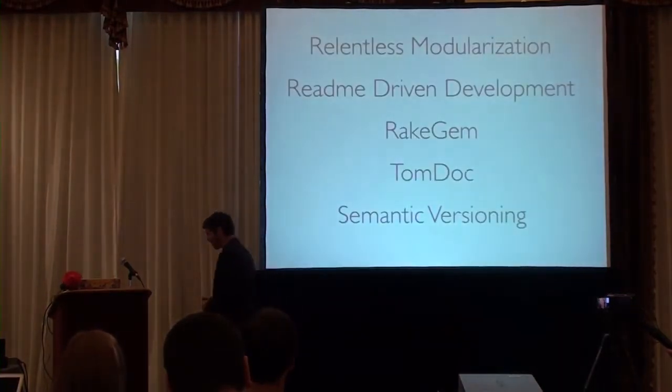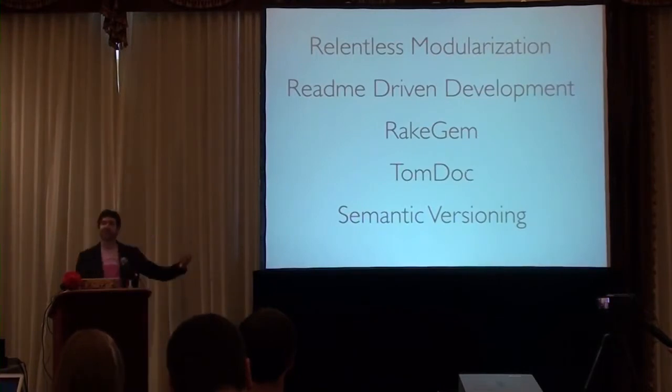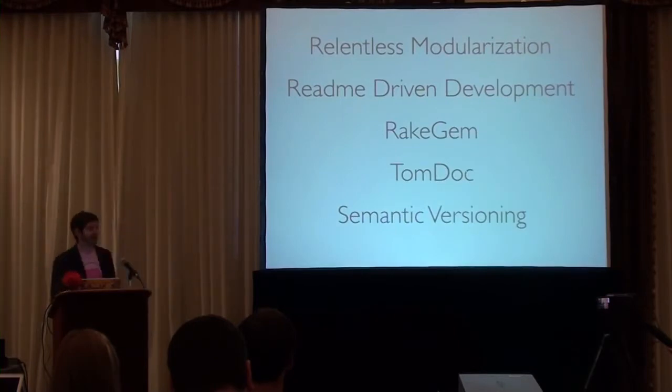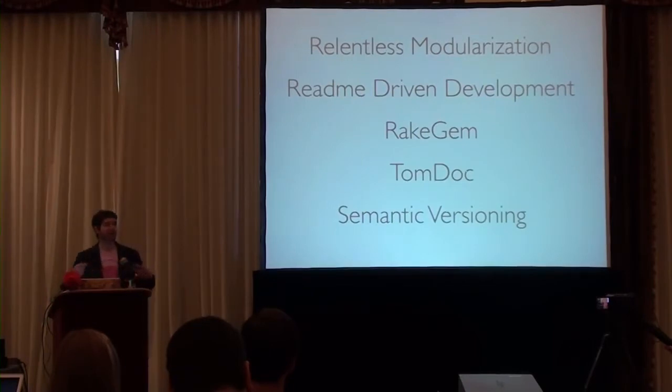So today's talk is going to be around these five technologies. Not really technologies, approaches, methodologies, ways of making things more awesome. So the first, Relentless Modularization. The second, Readme Driven Development. The third, Rake Gem. The fourth, TomDoc. And the fifth, Semantic Versioning. These together form the basis of a lot of what we do at GitHub when it comes to deciding how to code, what to code, and how to let other people know what we're coding.